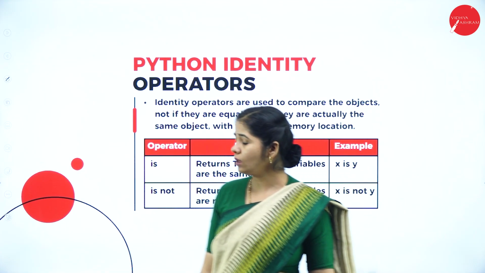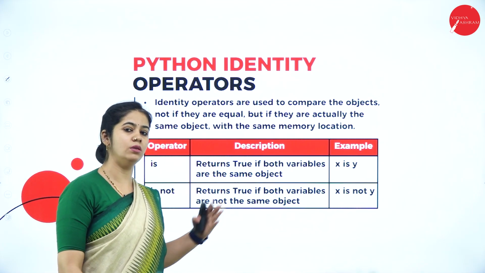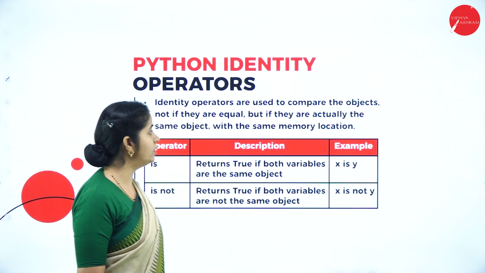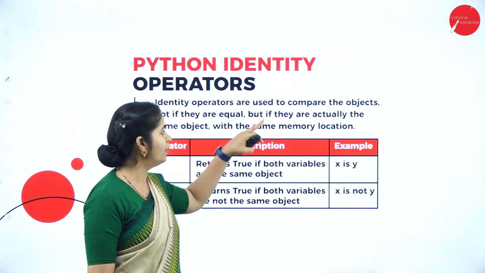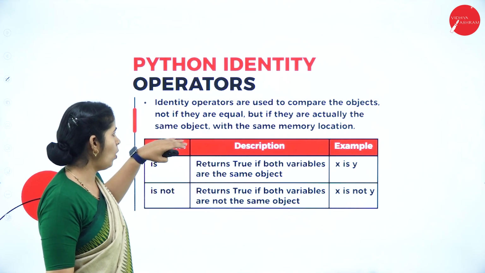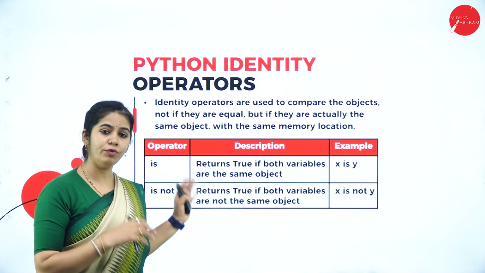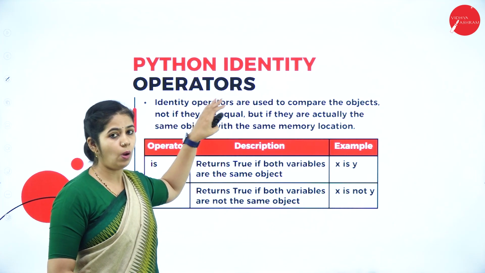Then the next type of operator is the identity operator, which is new in Python. Identity operators are used to compare objects, not if they are equal, but if they are actually the same object with the same memory location. This is also a type of comparison operator, but we are not comparing whether they are equal or not equal.